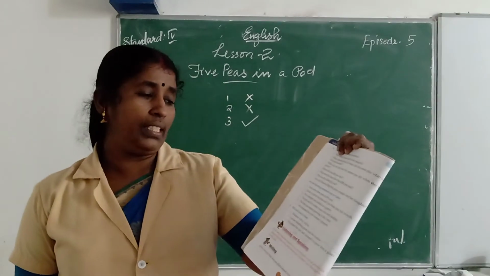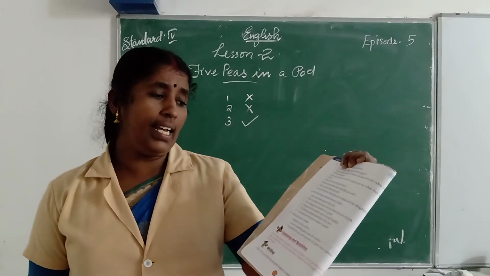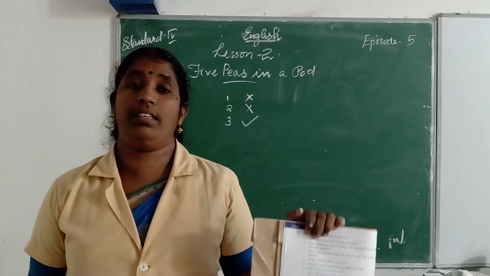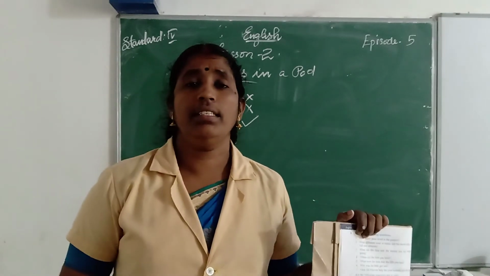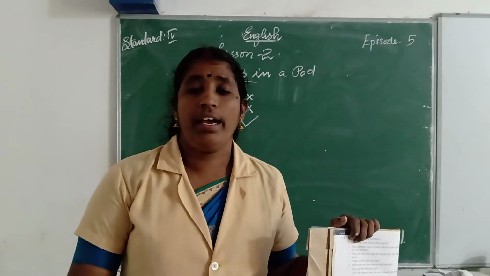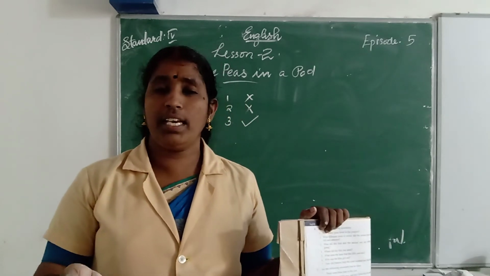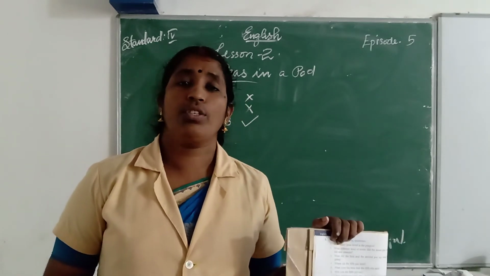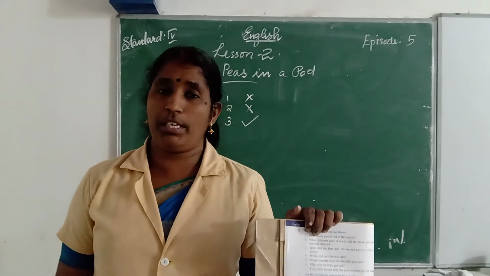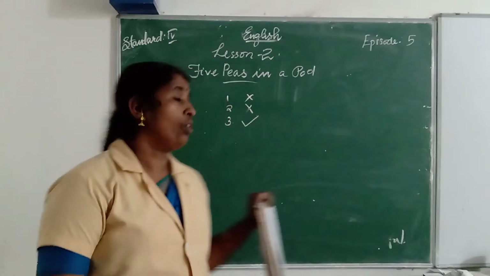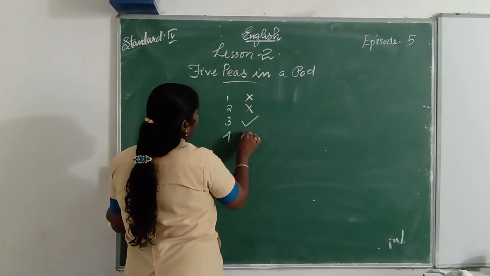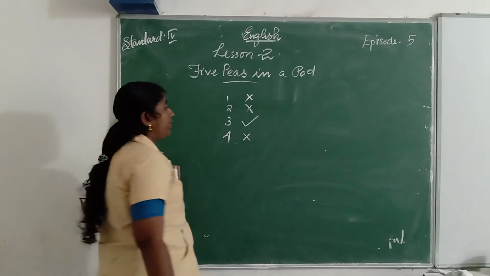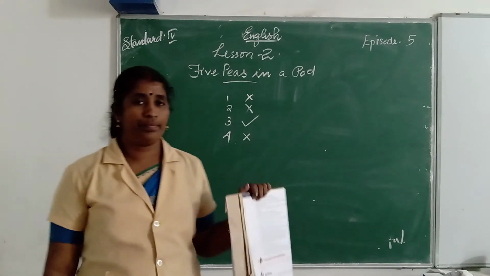Okay, let us go through the fourth sentence. The girl and her mother were rich and healthy. Are they rich and healthy? Say the answer. Answer loudly. No, they are not rich and healthy. So, it is an incorrect statement. It is not true. It is false. So, we can put a cross mark on the fourth sentence.